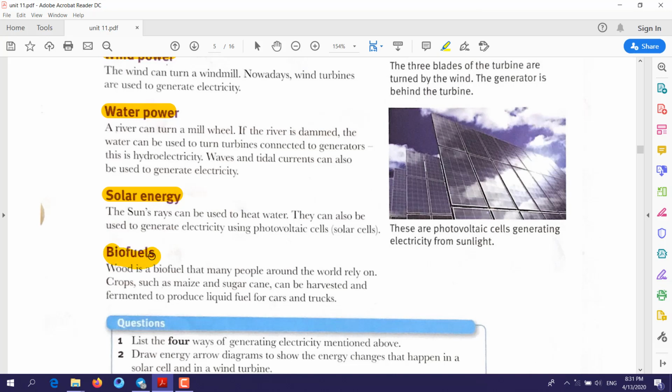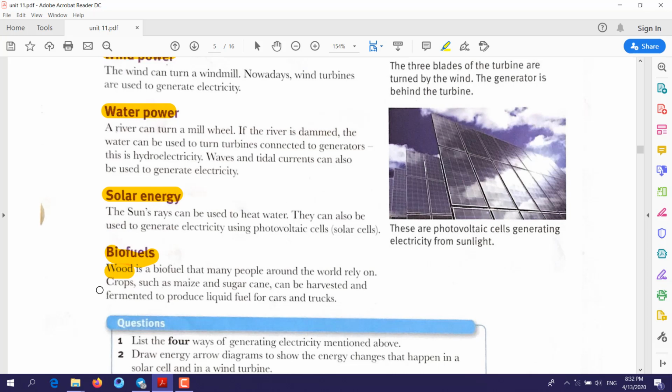Biofuels. What do you mean by biofuels? It means a fuel that comes from living things. An example is wood. Wood is an example of biofuel. But maybe someone will say, you mean wood that comes from trees. If we keep cutting trees and using them as a source of energy, will the trees finish?